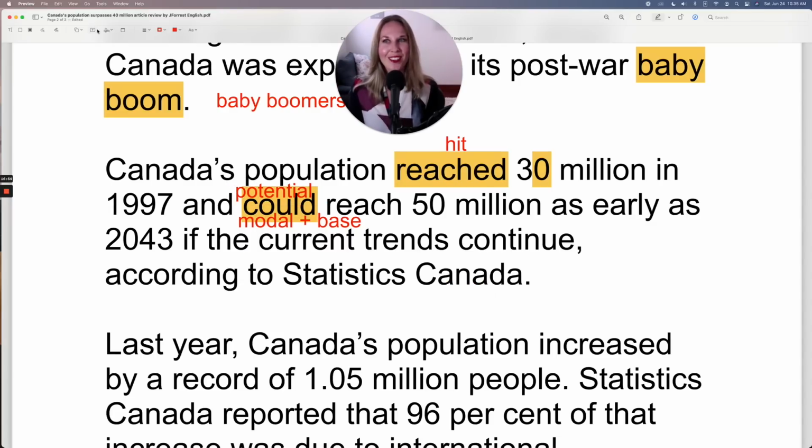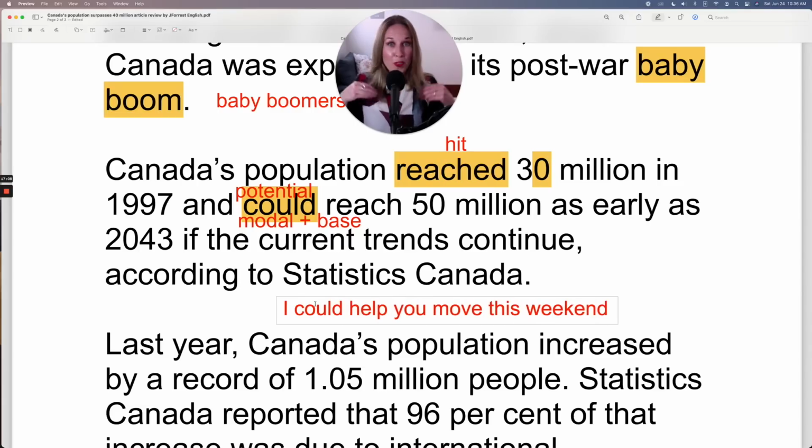Potential. If you understand how this is used, we use this a lot to say something like, I could help you. I could help you move this weekend. So I'm saying the potential is there. My schedule is open. I'm available, but I'm not going to.